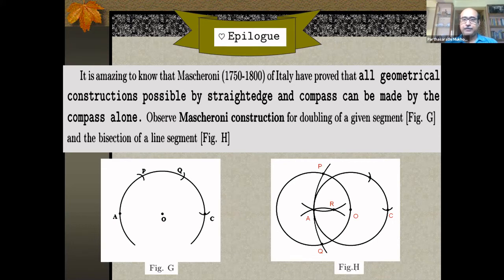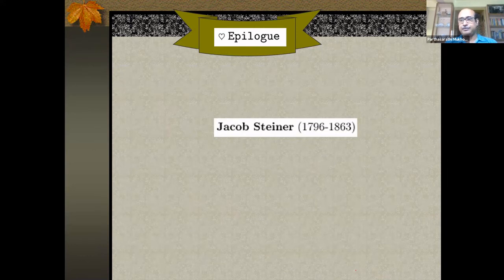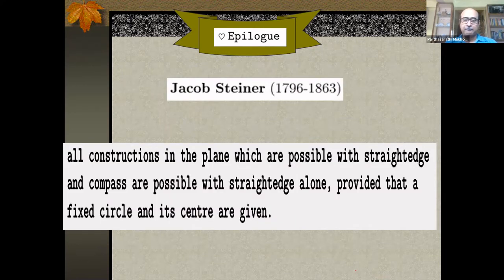And finally, Jacob Steiner. What he told is more amazing. All constructions in the plane which are possible with a straight edge and compass are possible with a straight edge alone. That was compass alone, right? Now here is a gentleman who says everything can be done by straight edge alone, provided one fixed circle and its center are given. So one particular circle serves the purpose of using your compass. It's a complicated theorem, so I'm not getting into that in detail. Those who are interested can check Jacob Steiner. If you search for Jacob Steiner and this construction process, you will find many, many things on the internet.